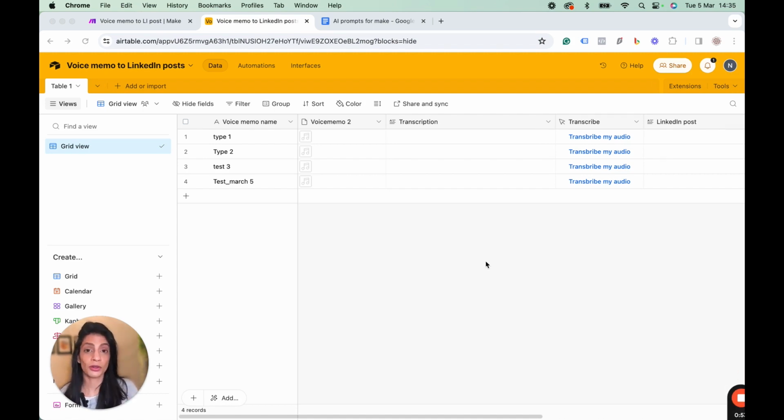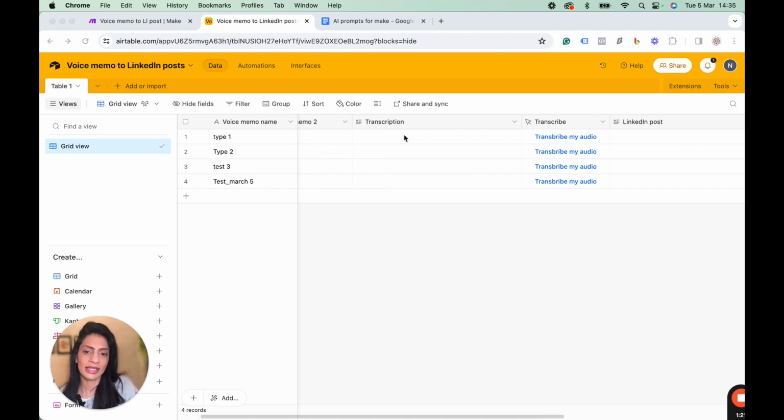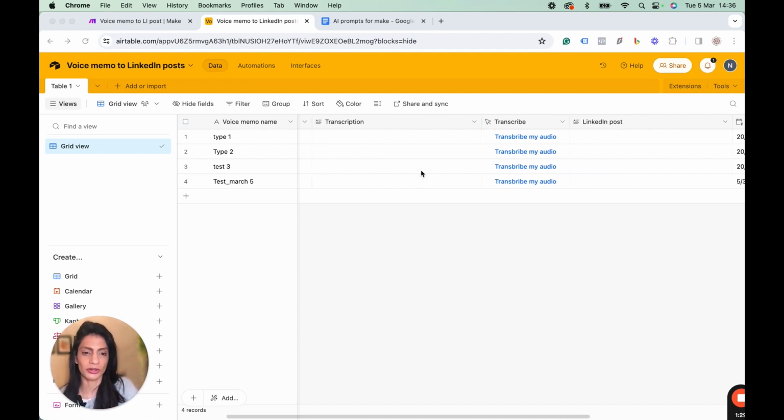So once you have your recording on your phone, you can come back home and you can upload your voice clip in Airtable. So I have this column called voice memo 2. Obviously, you should name your tables a lot better, have a proper column name, but just upload your voice clip in that column. Then I would suggest have an empty column for transcription, because when you transcribe your audio, you want it to come here in one of the columns.